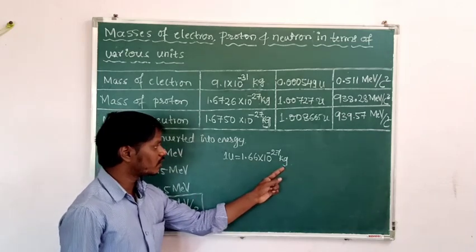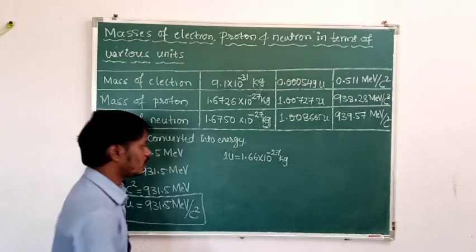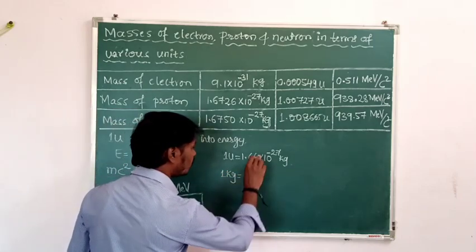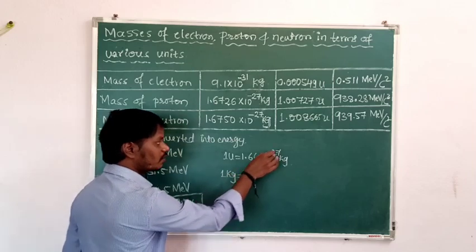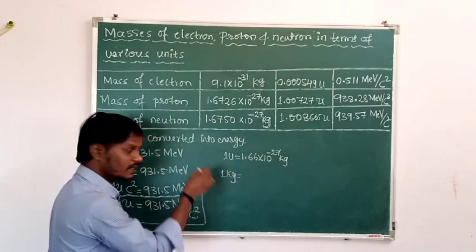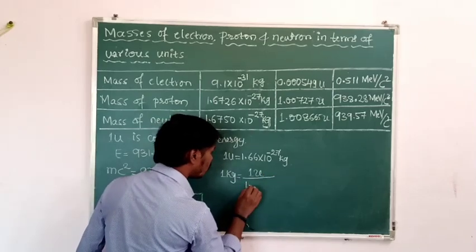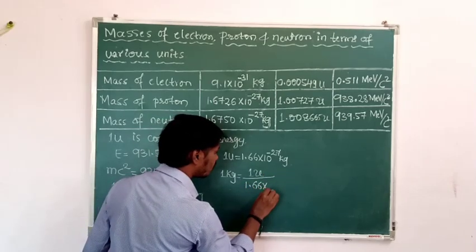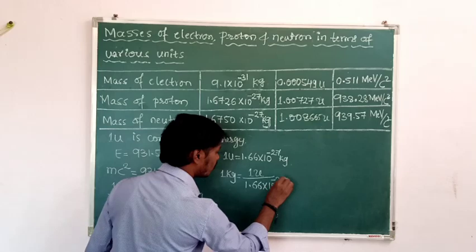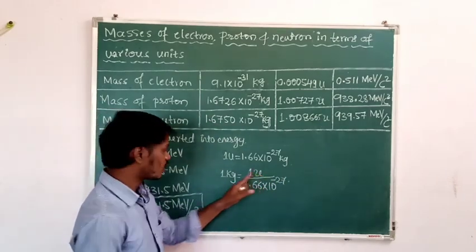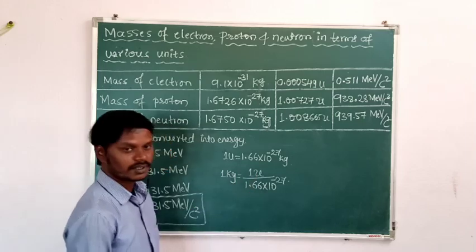Then how to convert the kg to the atomic mass unit? Then 1 kg equal to, I will take this 1.66 into 10 to the power of minus 27 to the left hand side, then 1 atomic mass unit divided by 1.66 into 10 to the power of minus 27. So it is the kg to the atomic mass unit, means the conversion of kg to atomic mass unit.